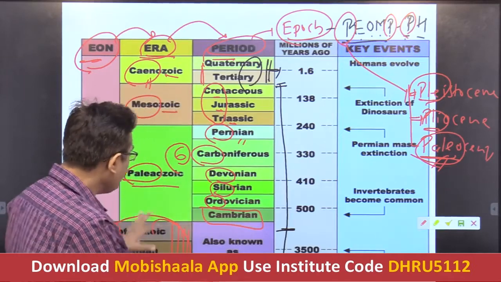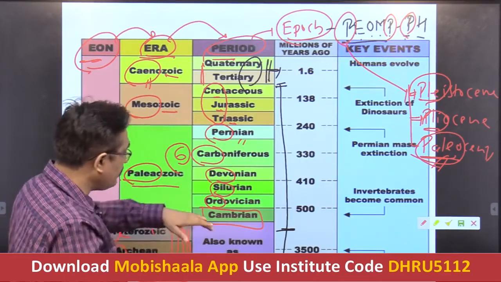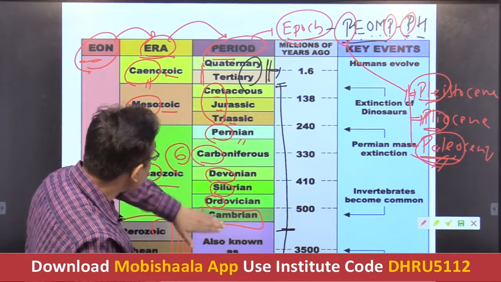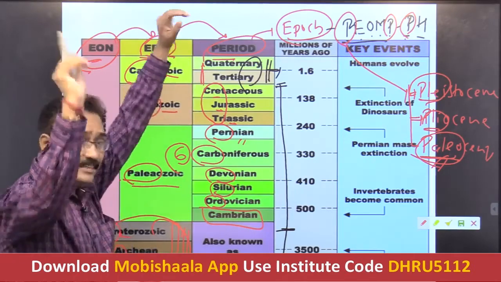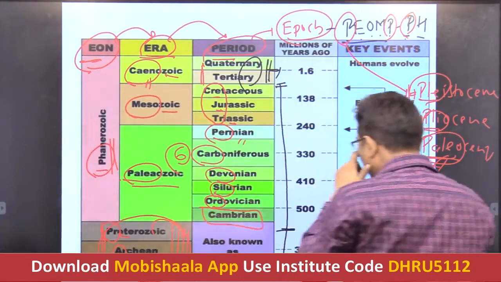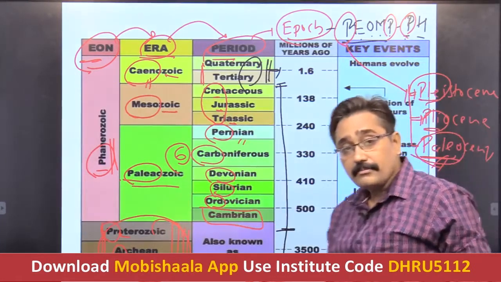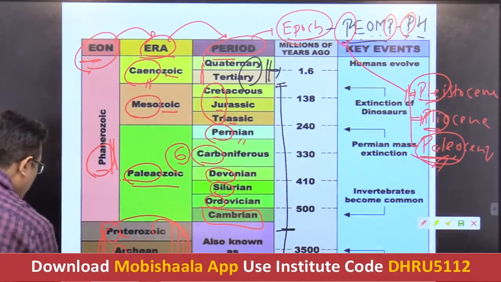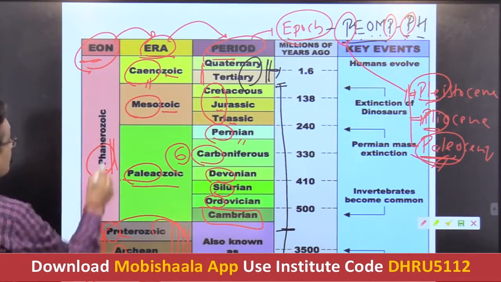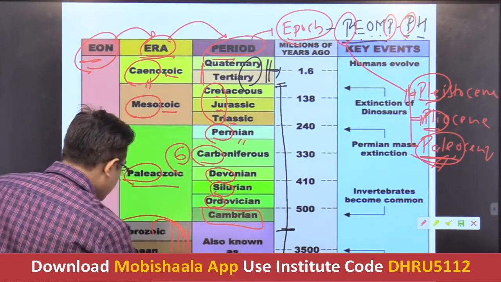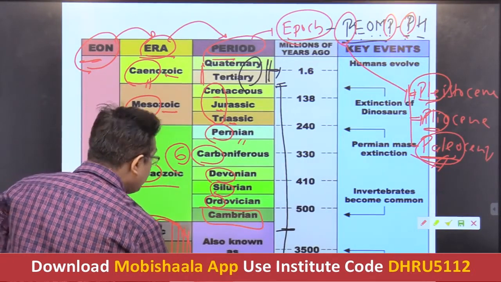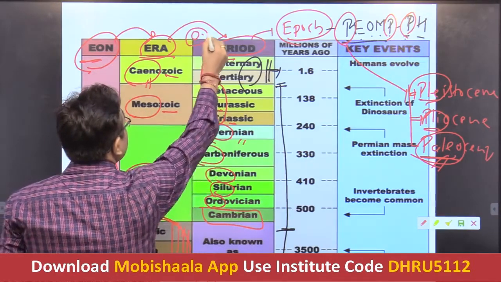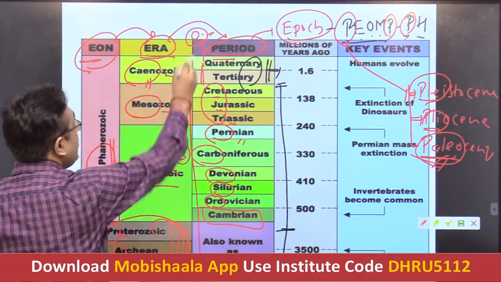Yes, so we are not concerned with this, we are concerned only with this Cambrian to Quaternary. Getting it, students? Now we have seen that the age of the earth is 4.6 billion years, from this to the recent point. So this Hadean means the 4.6 billion year period to 0 years, or the present date, till date. So this is the time span.